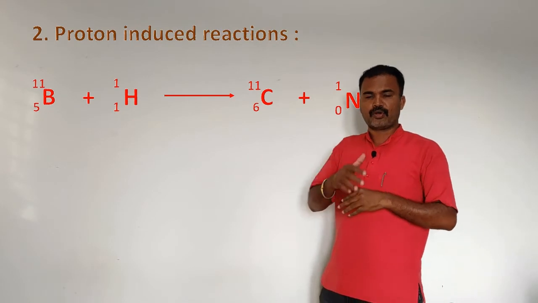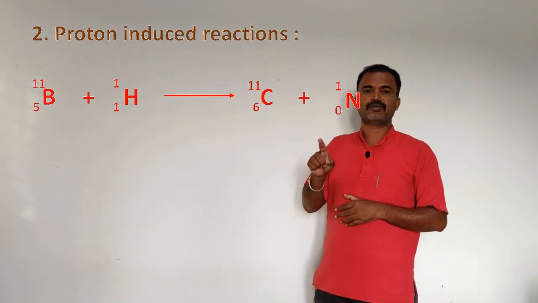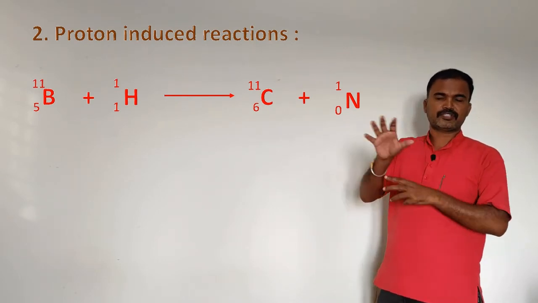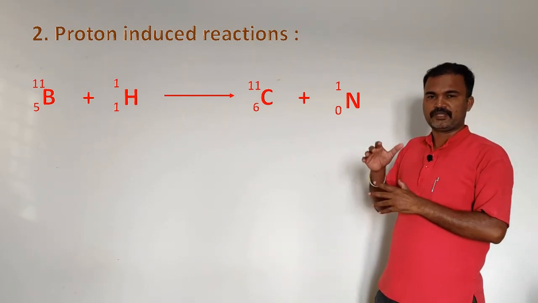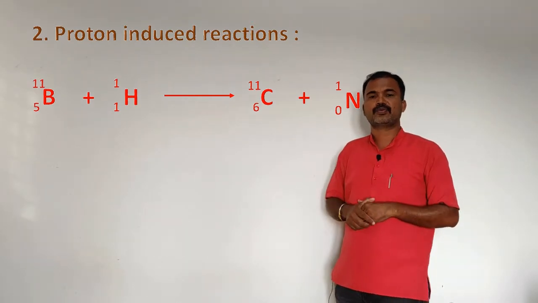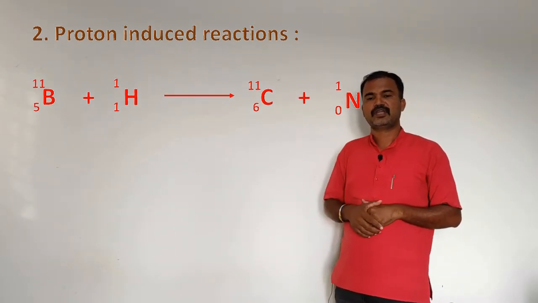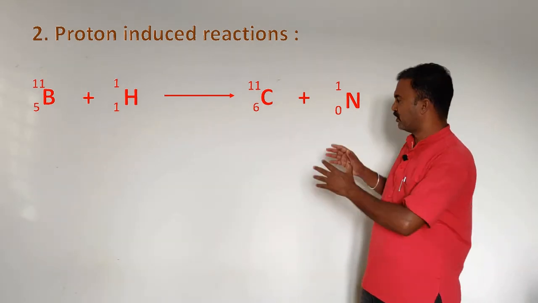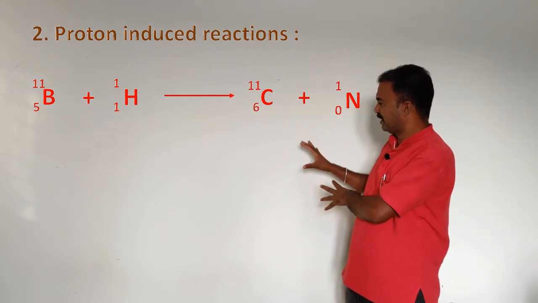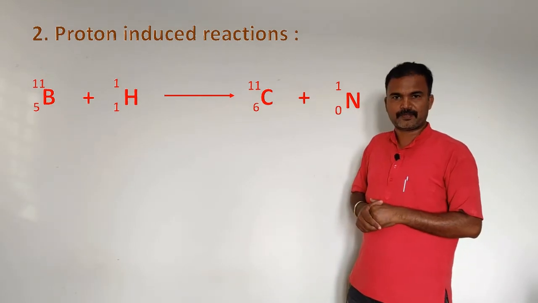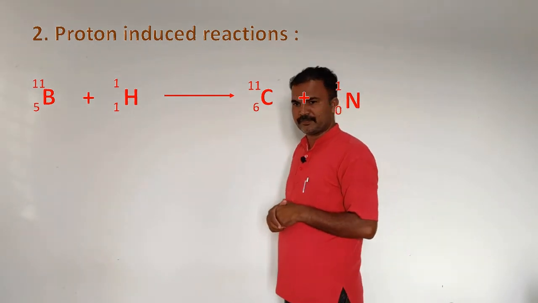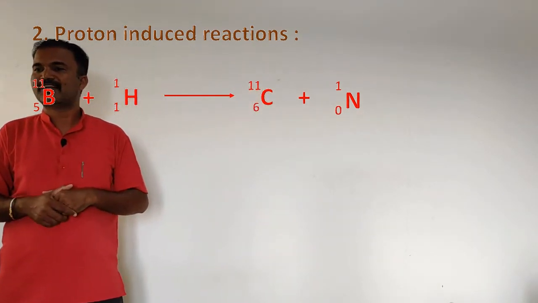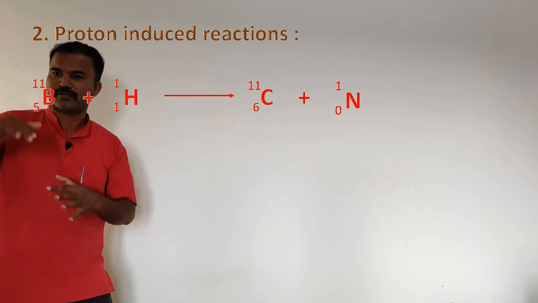You take a boron with atomic number 5 and the mass number 11. When it is bombarded with the fast moving proton, it gives a carbon nucleus with atomic number 6 and the mass number 11, and it emits a neutron. Now we can write this reaction in a condensed form. So can you identify the target nucleus, projectile, ejectile and the recoil nucleus? Fine, you tell me, I will write it.